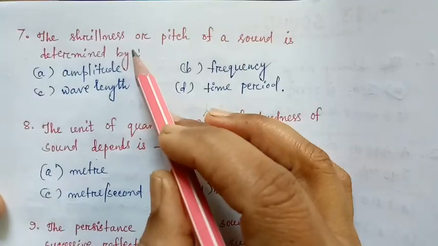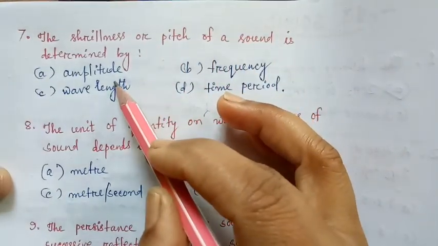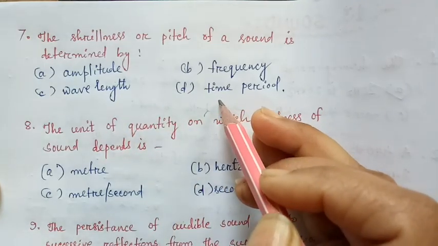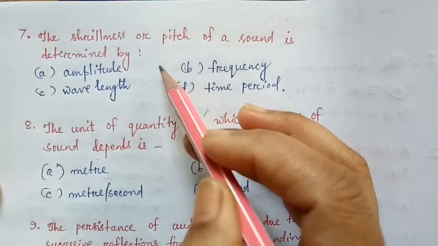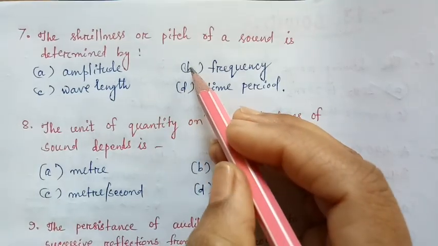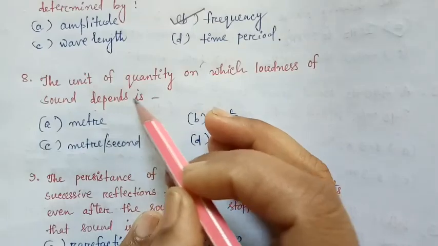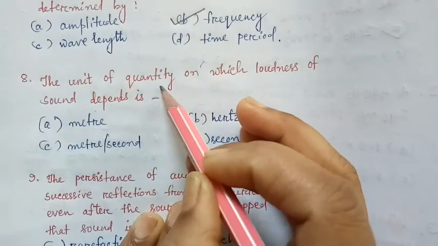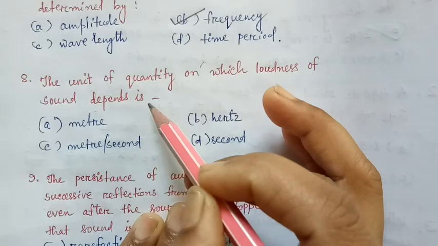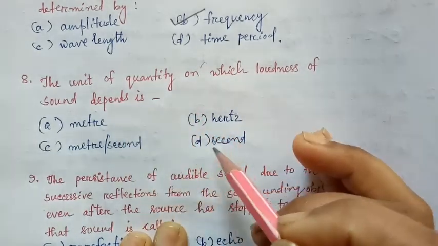Next, the shrillness or pitch of a sound is determined by amplitude, frequency, wavelength, or time period. Pitch is determined by frequency. That is option B. The unit of quantity on which loudness of sound depends is meter, hertz, meter per second, or second.